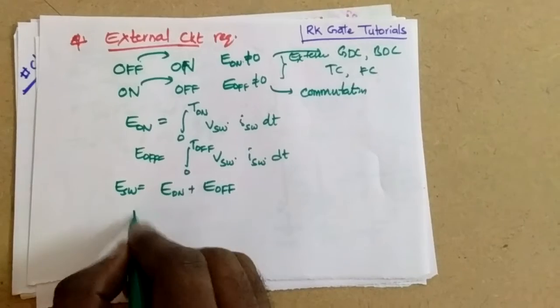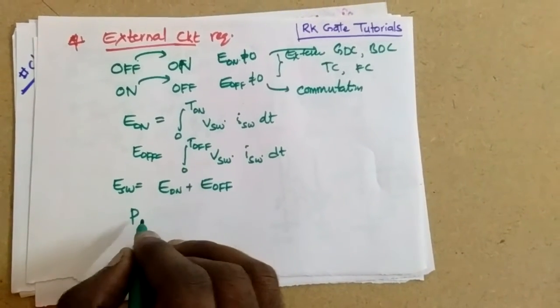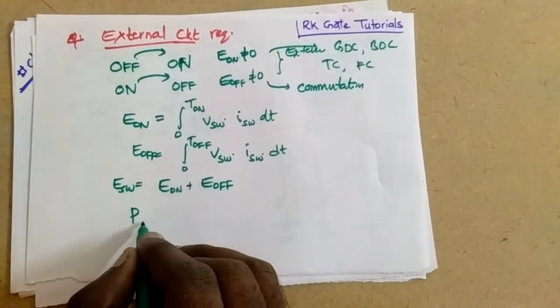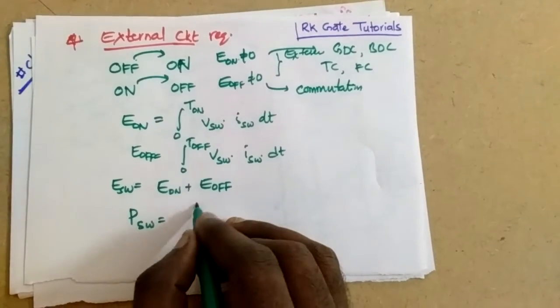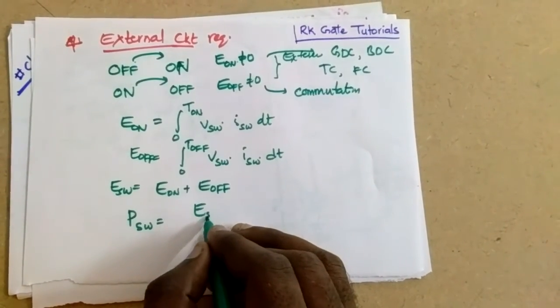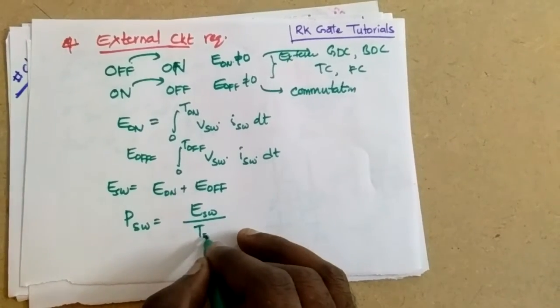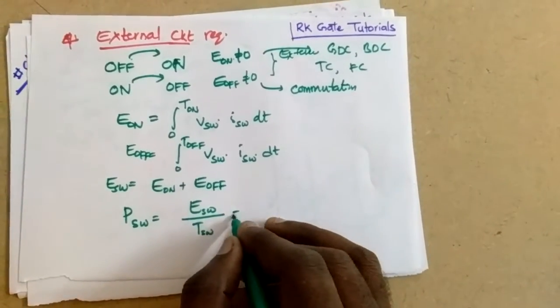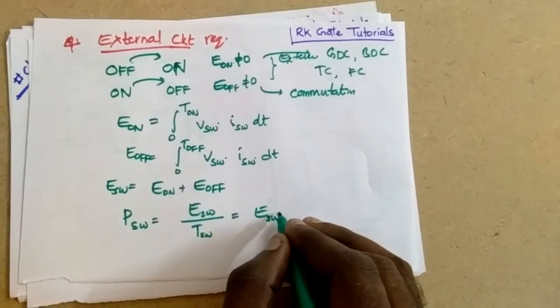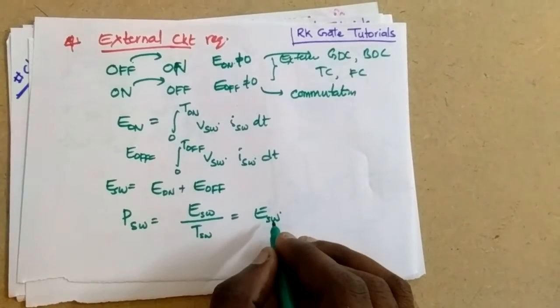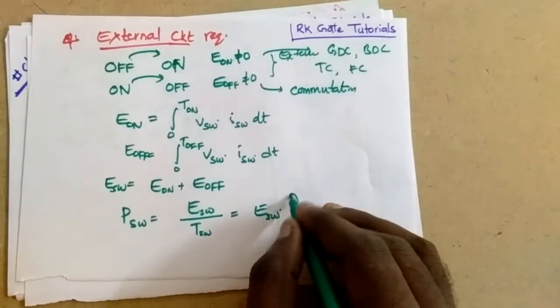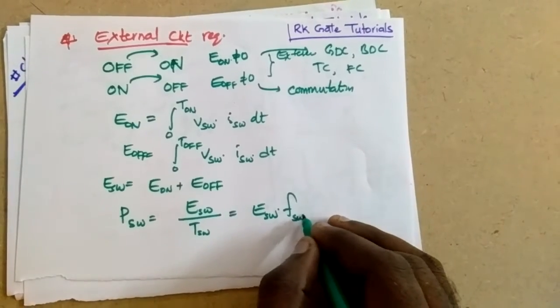And from here we can deduce the power loss. Power loss of the switch is the energy lost of the switch over the time period of the switch, that is, the energy lost of the switch multiplied by the switching frequency.